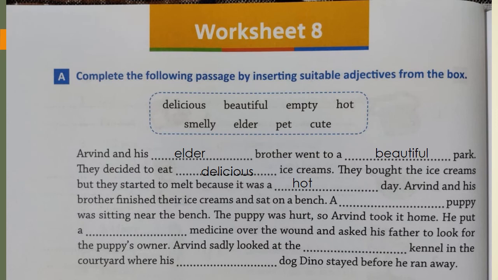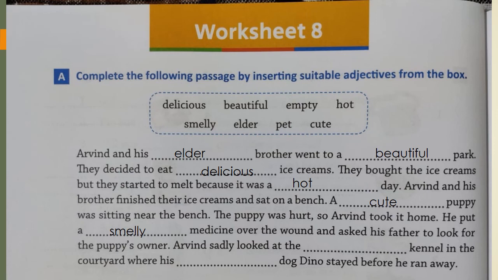Arvind and his brother finished their ice creams and sat on a bench. A dash puppy. Now what adjective can we use for puppy? Cute? Yes. So let's write a cute puppy was sitting near the bench. The puppy was hurt. So Arvind took it home. He put a dash medicine. Now, how are medicines usually? Smelly, right? It gives a smell. So let's write smelly medicine over the wound and asked his father to look for the puppy's owner.